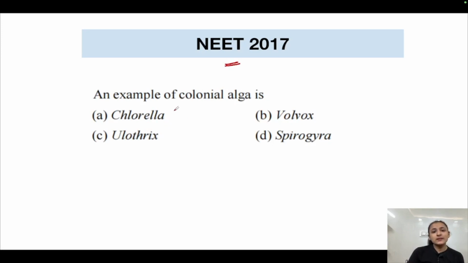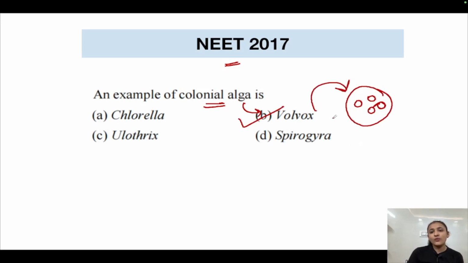This is from NEET 2017. An example of colonial algae is, a very direct question, Volvox. So the correct answer is option number B. Volvox exists in colonies, a parent colony which has numerous daughter colonies. That is how Volvox exists. It is a multicellular organism existing in colonial form. Spirogyra is also multicellular, but it exists in filamentous form.